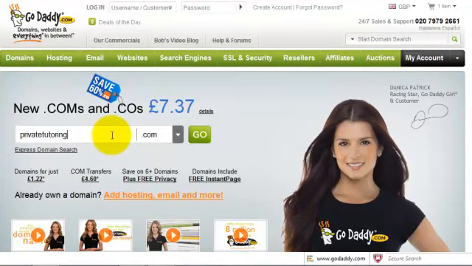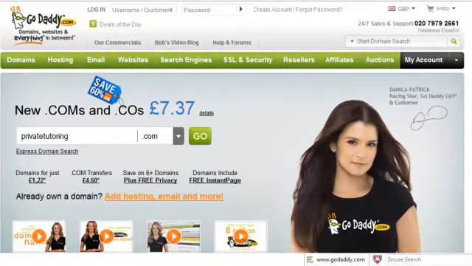When you're choosing your domain name, you need to have a think about the type of business that you're in and maybe include a keyword related to that in your domain name. So for example, if you're a hairdresser, you may want to choose the word hairdressing or hairdresser as part of your domain name, so people then can relate the domain name to your business.